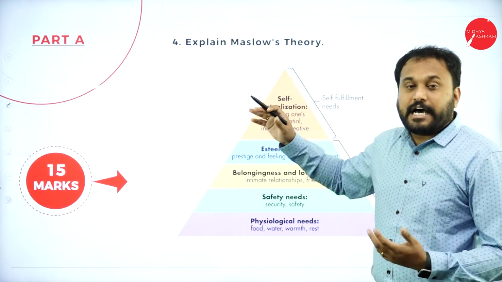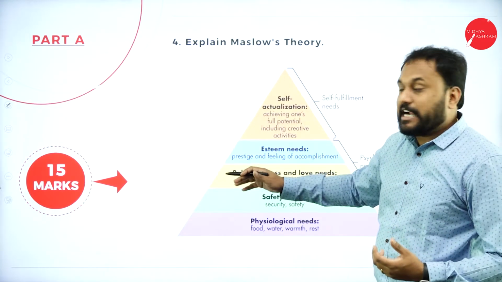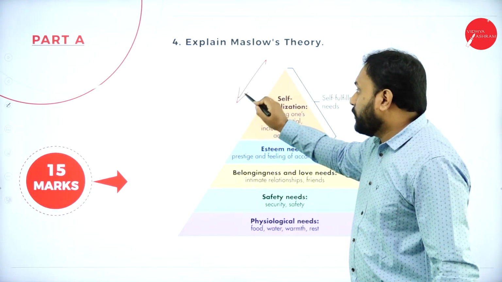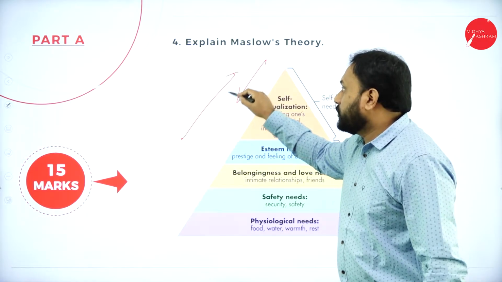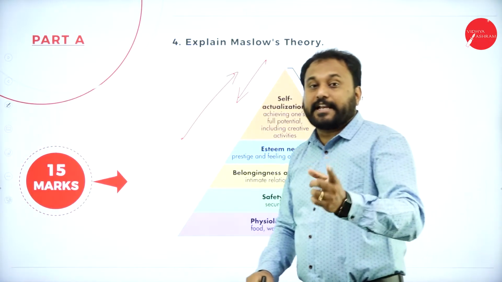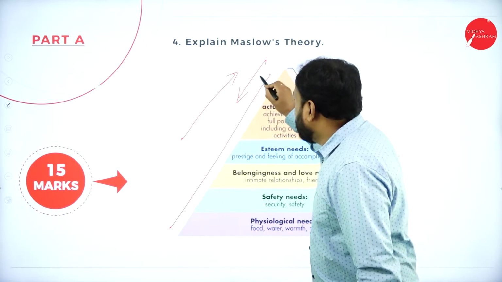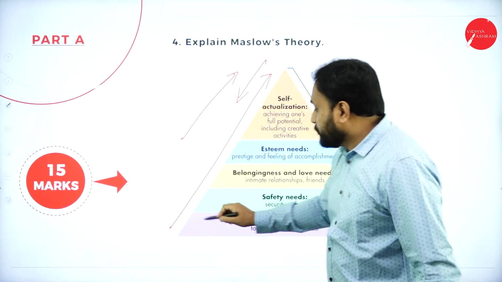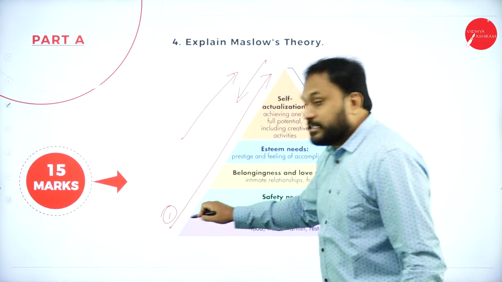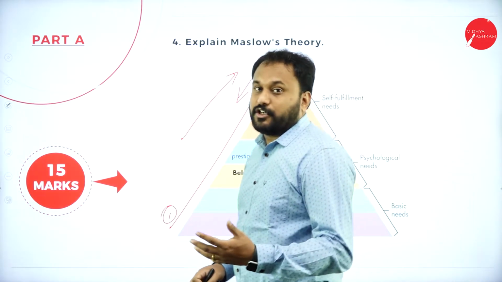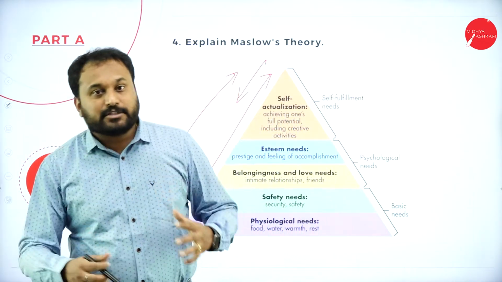Now many of you have a confusion whether the triangle starts from the top to bottom or it goes from bottom to top. Let me tell you, it is Maslow's hierarchy theory. It always goes from the bottom to the top. So this is what it is. So here you have the first one. There are 5 levels or the 5 needs which Maslow always says.